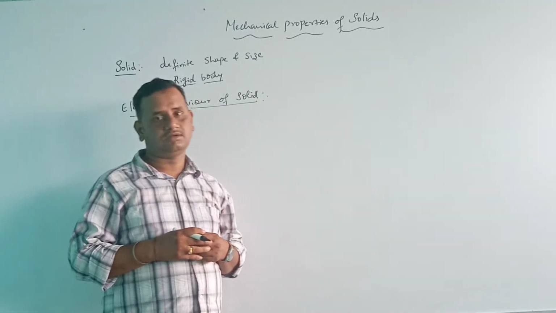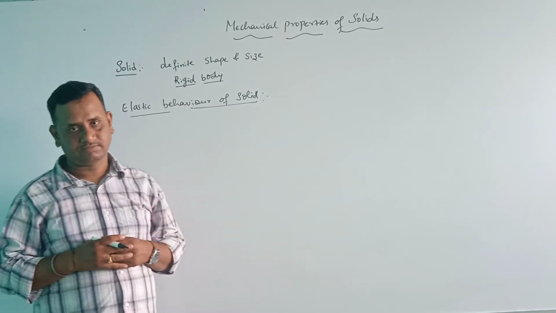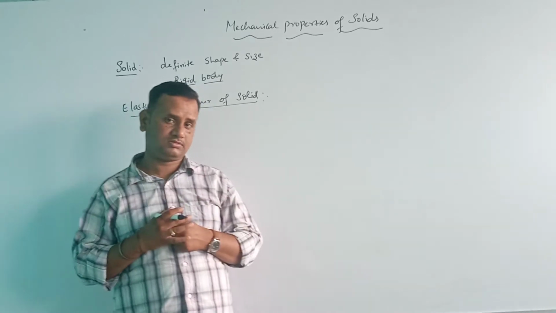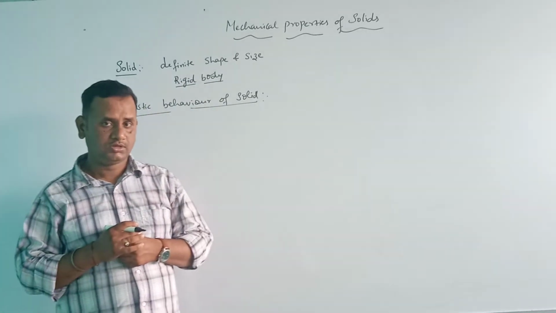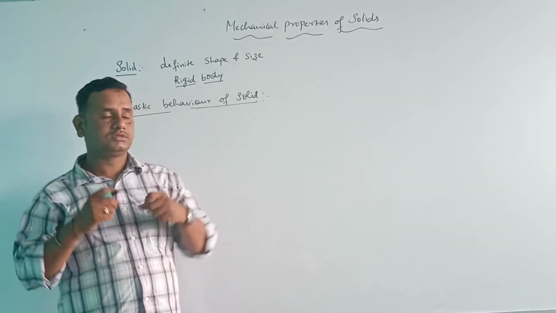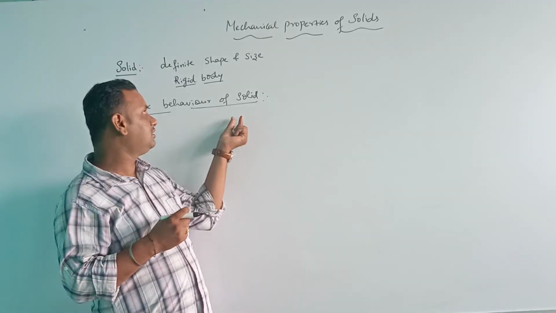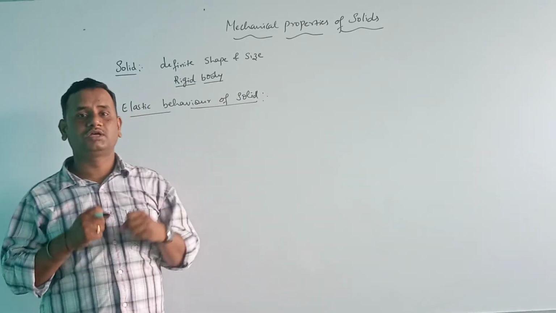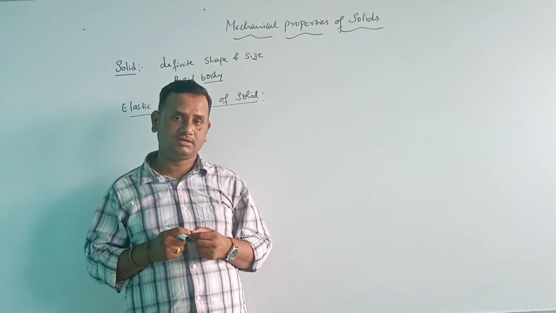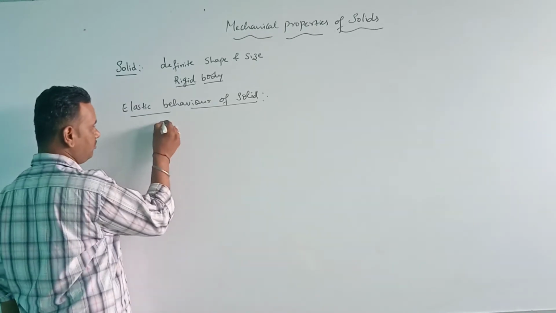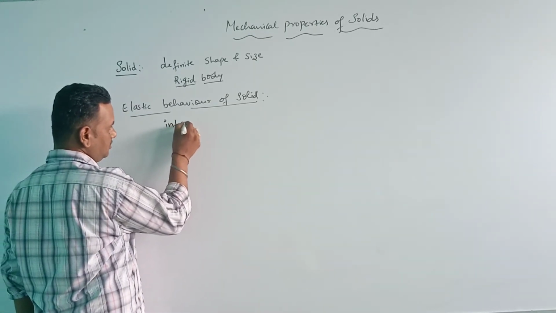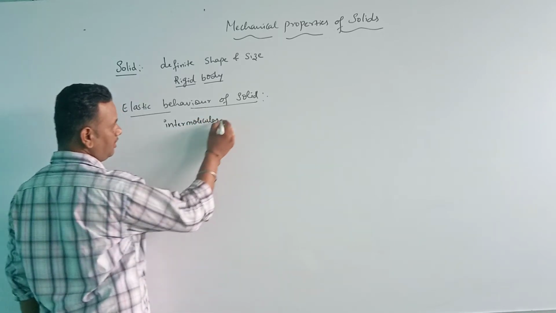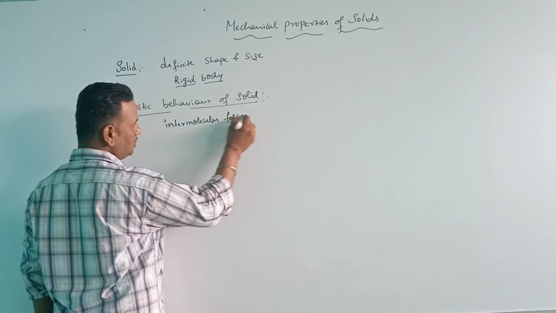These molecules are held together by a force which is called the intermolecular force.